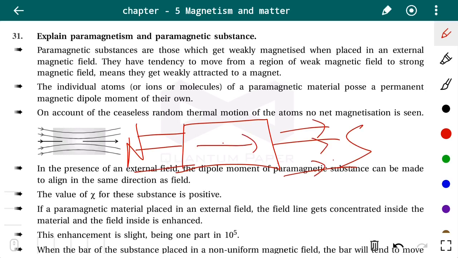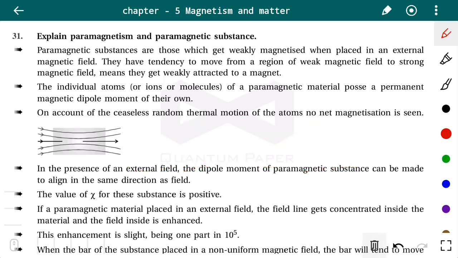The dipole moment is always from south to north. So we can consider the direction of this magnetic moment as north, towards the south, so it will get attracted towards the south.